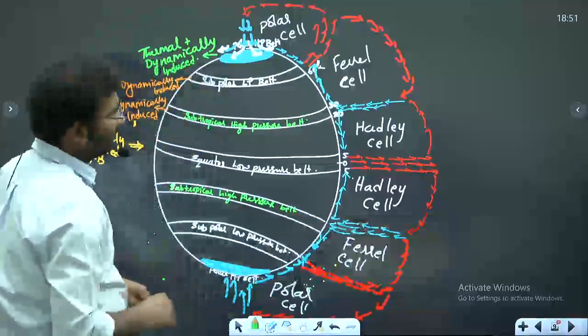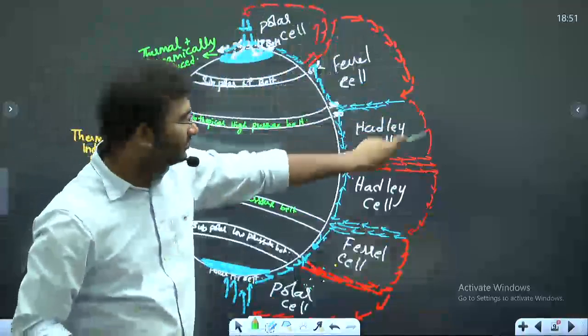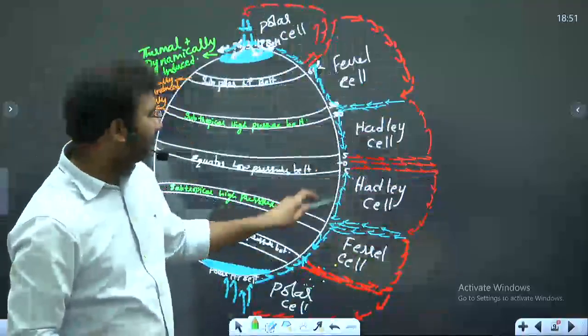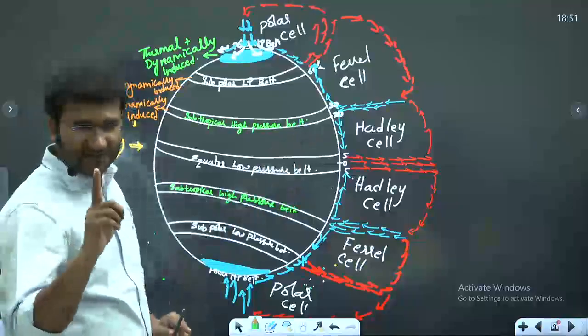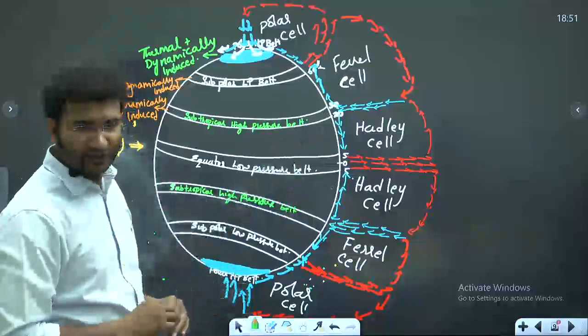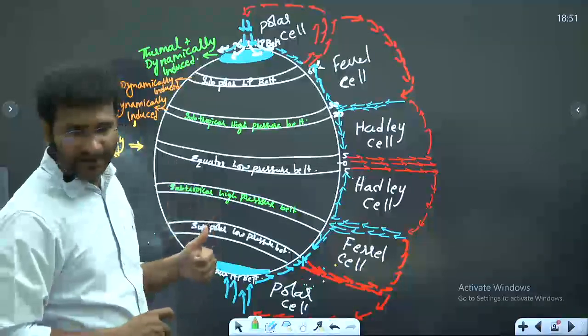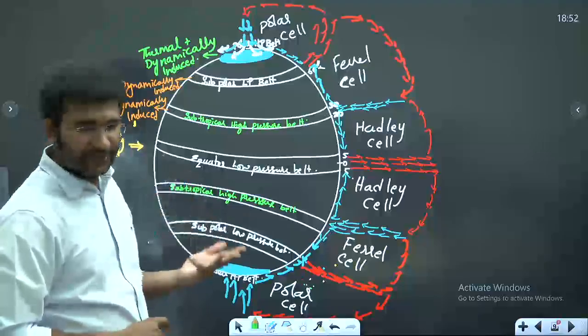See here, this is your upper atmospheric wind. This is your upper atmospheric, upper. Now these blue are your lower atmospheric winds. And I told you, what are the forces that are present on the moving wind, which influence the direction and velocity of the wind? One, pressure gradient, Coriolis force, gravity, and frictional force.